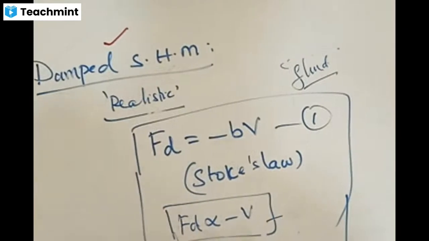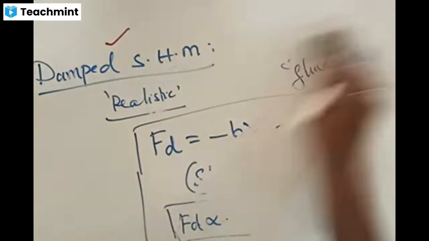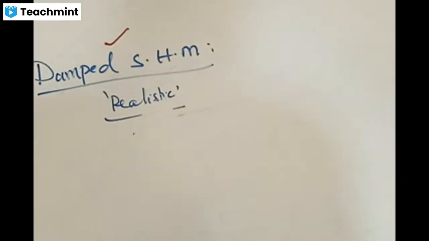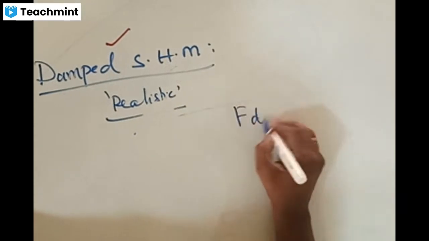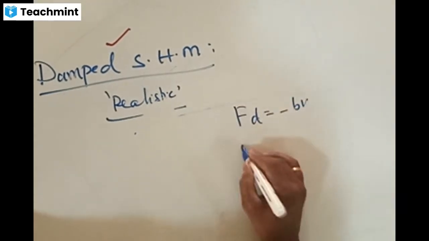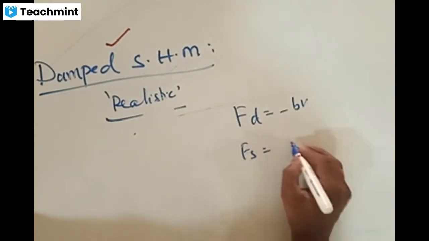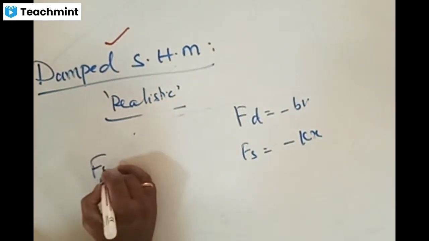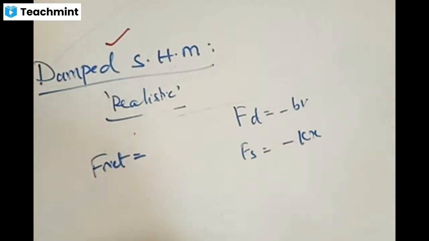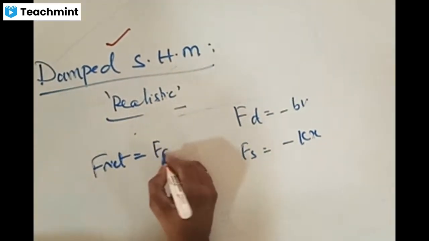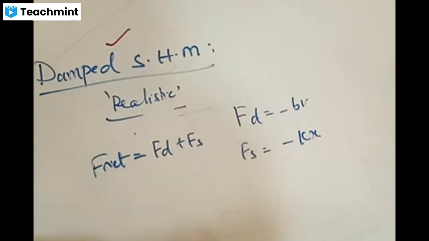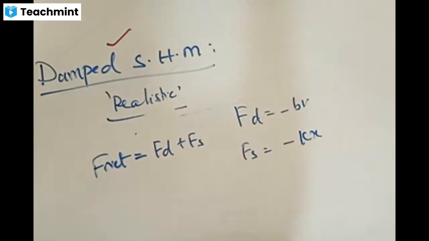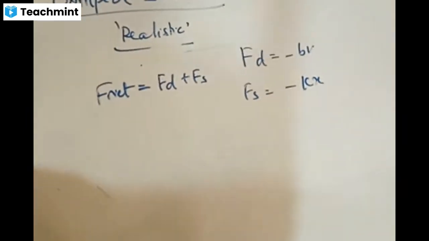If upon a moving body there are two forces acting like this. What is one force? One force is called the drag force, given by minus bv. The other force is called the restoring force, given by minus kx. Then what is the net force acting on the body? Net force is equal to Fd plus Fs.